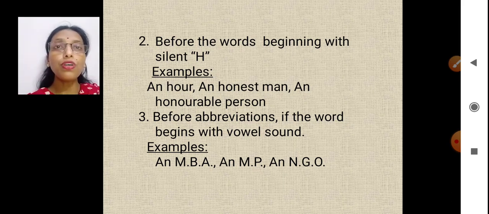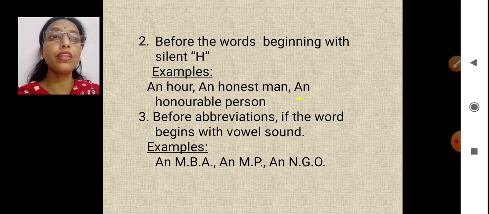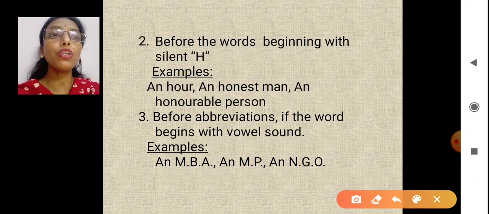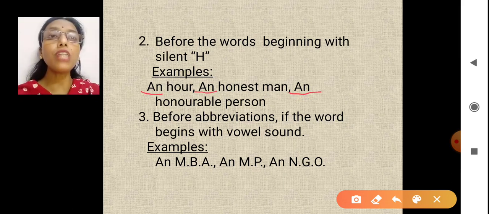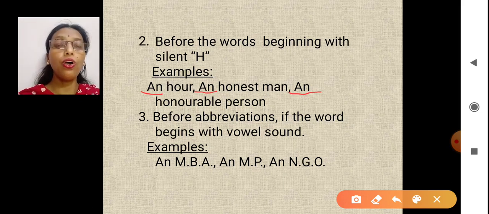So the first sound is of O. Hour, honest, honorable. H is silent, that's why I was stressing on vowel sound. The moment you see the vowel sound, what do you have to put there? An. Though they are starting with H, the first sound is O.